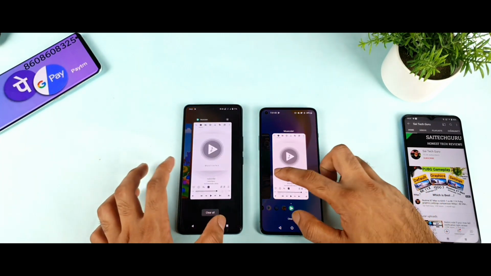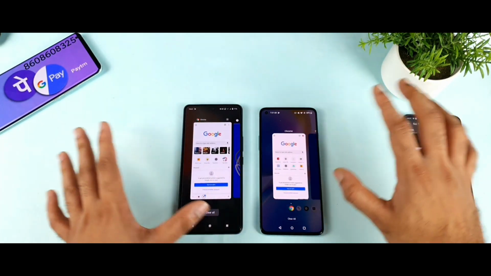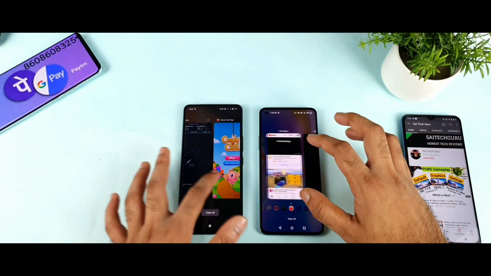Yes, so now we've got 15 applications and 5 games open completely in the background. As you can see, completely done. As you can see friends, everything is there.